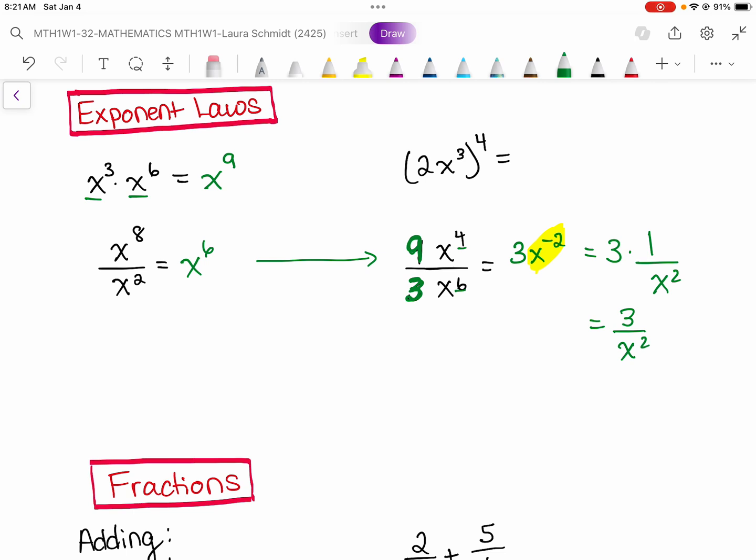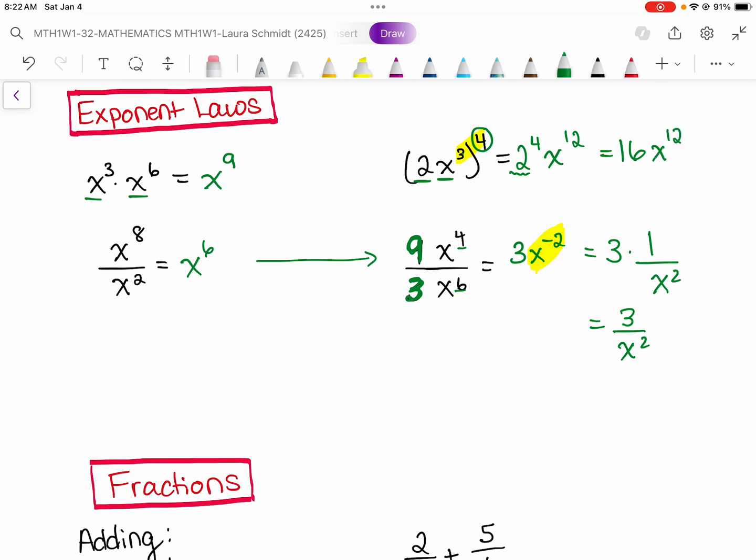This one is our power of a power law. So you have to apply this 4 to each term in the bracket. So it becomes 2 to the power of 4 and x to the power of, and the power of a power law says that we multiply the exponents. So 3 times 4 is 12. And then I can actually solve that. 2 to the power of 4 is 2 times 2 times 2 times 2, which is 16. x to the power of 12.